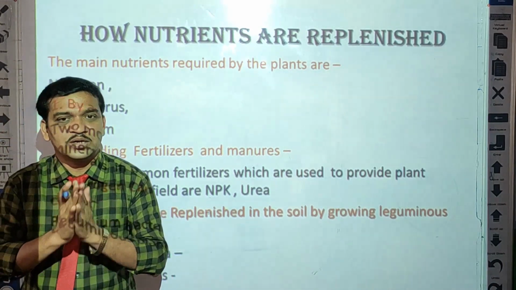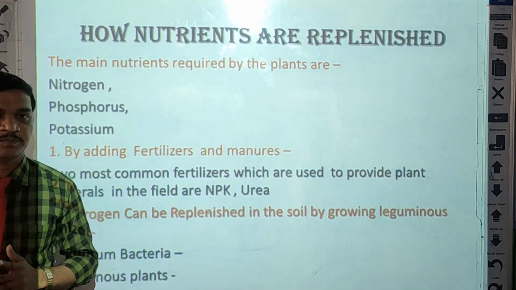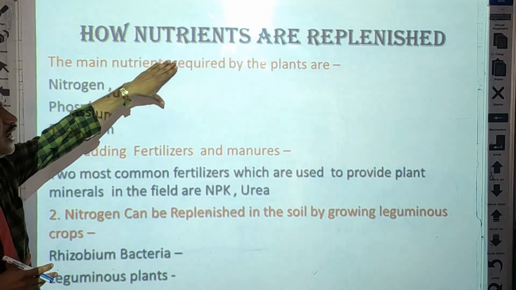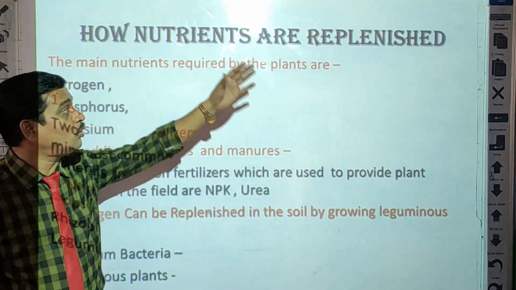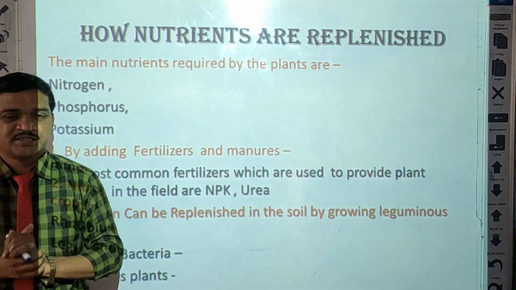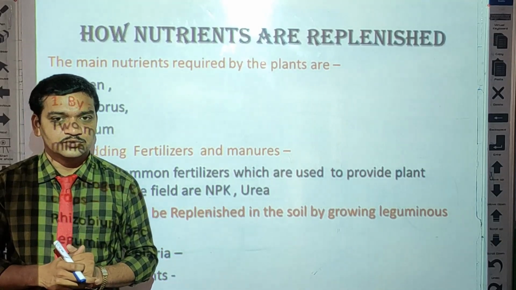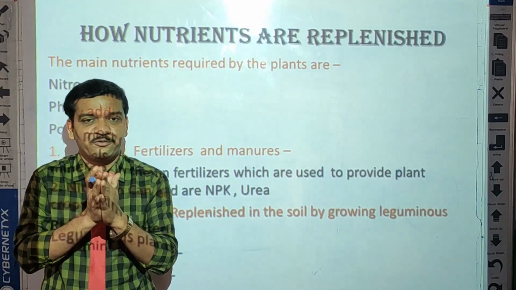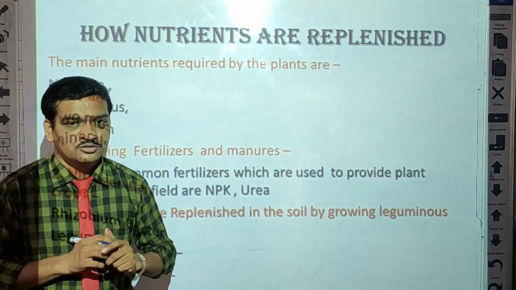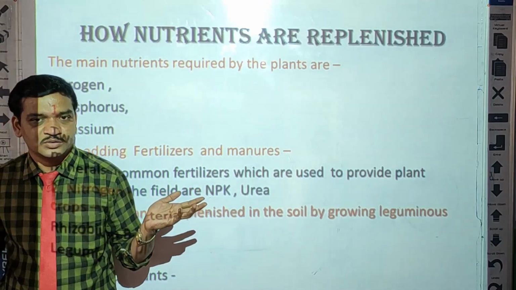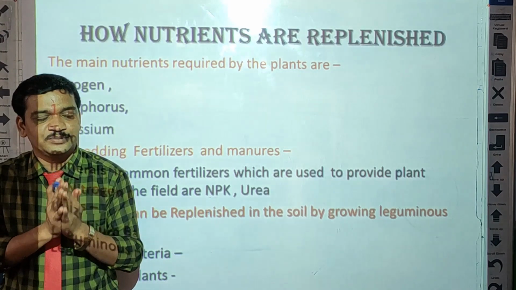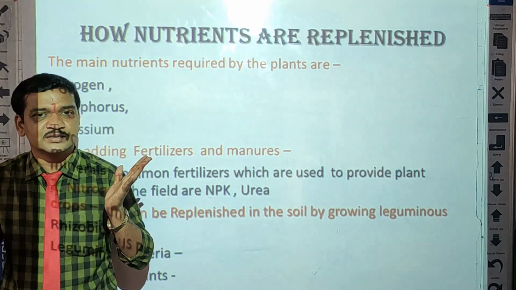Today we are going to learn a very important part of our lesson, that is how nutrients are replenished by plants. How nutrients are replenished. Now, nutrients we have already learned. Nutrients are required for growth and development. It may be animal, it may be plant. So our nutrients are different. We require nutrients like carbohydrates, proteins, fats, vitamins, minerals, etc.